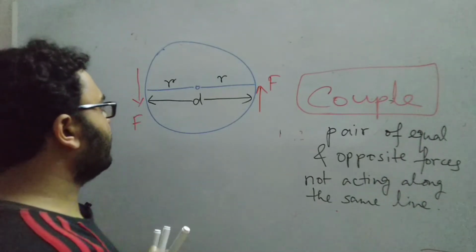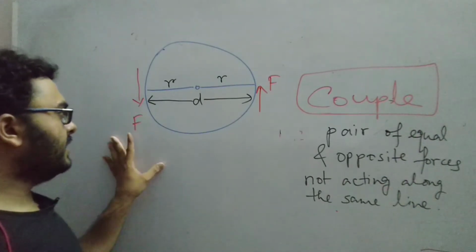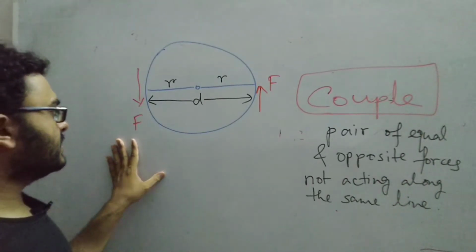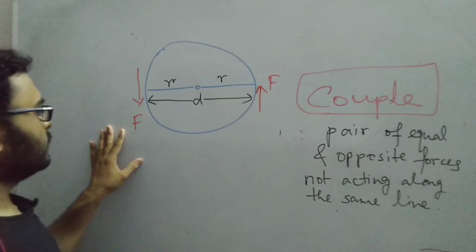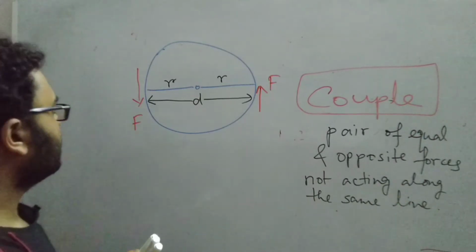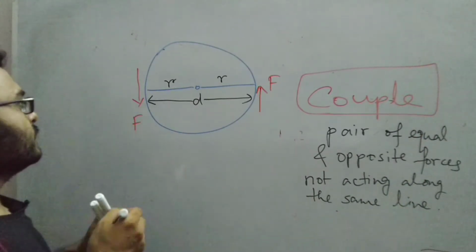Now if I take these two forces individually and try to understand what torque they are producing. If I consider this force, what is the torque being generated by this force?